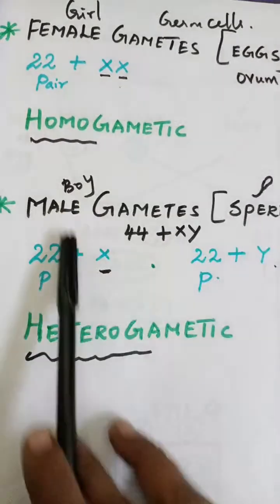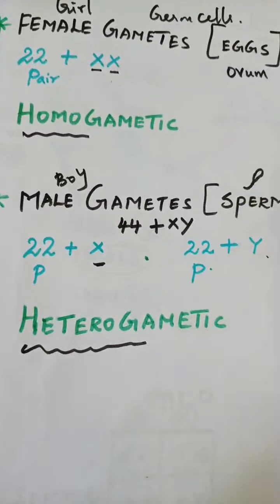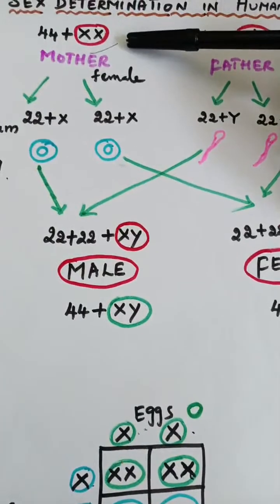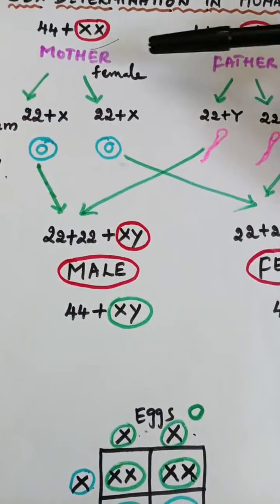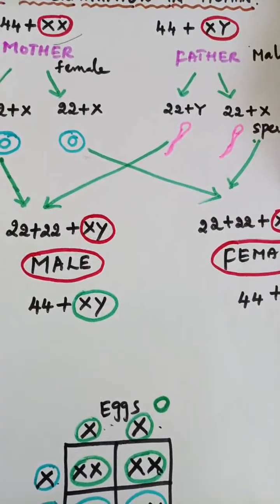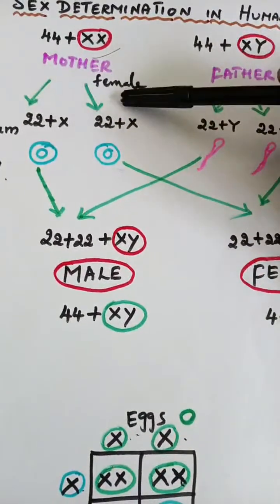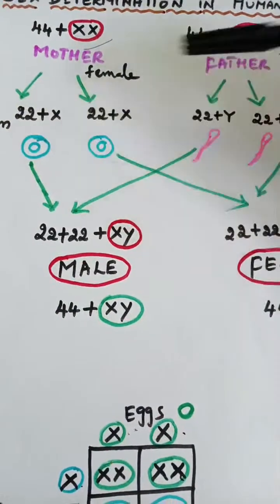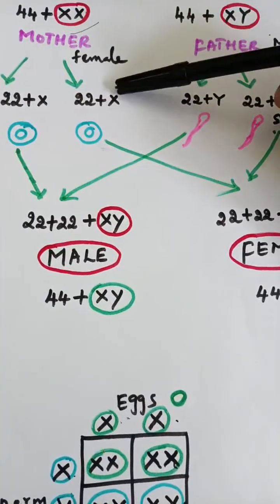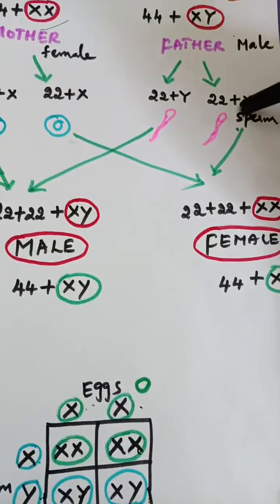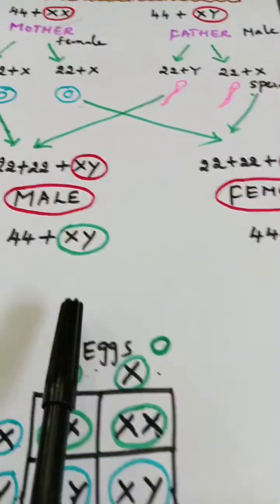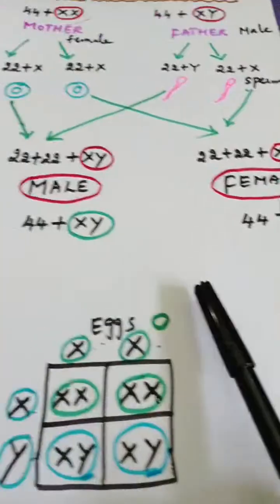Understood? So now during the sex determination, cell division, what happens? 44 plus XX is the mother or the female. 44 plus XY is the father or the male. And then they will divide, and if one combines with a Y, you will get a male. If the other combines with the X, then you will get the female. So that's what you will get, 44 XY and 44 XX. Is that clear?